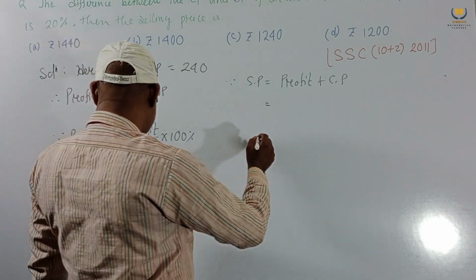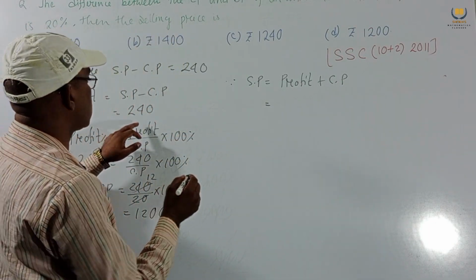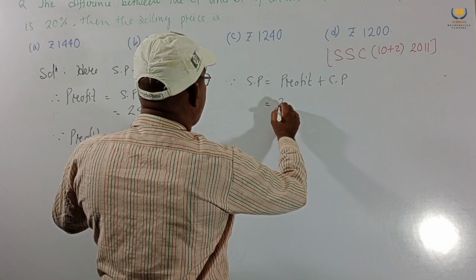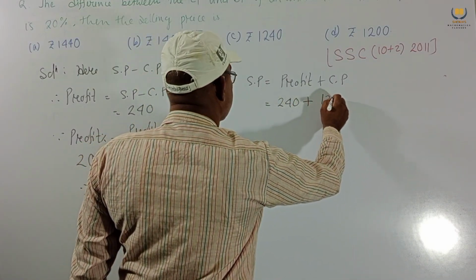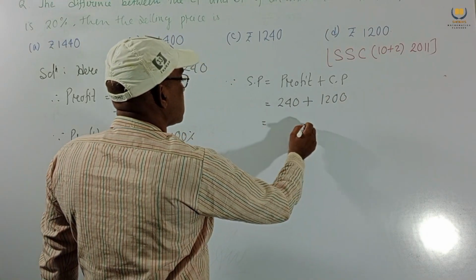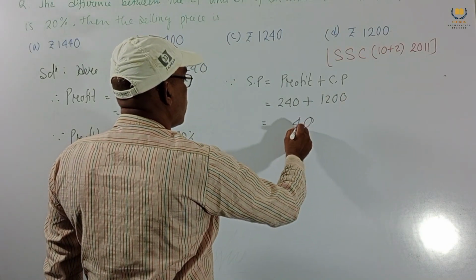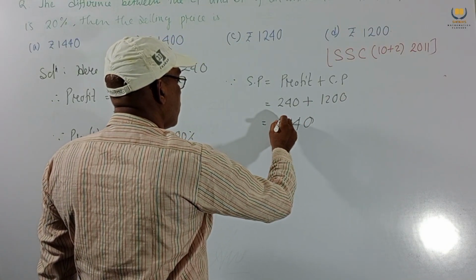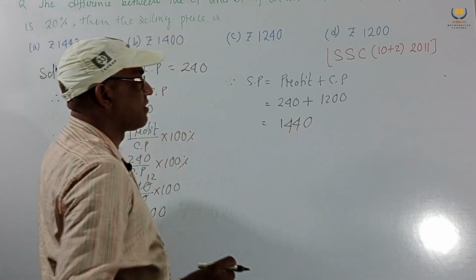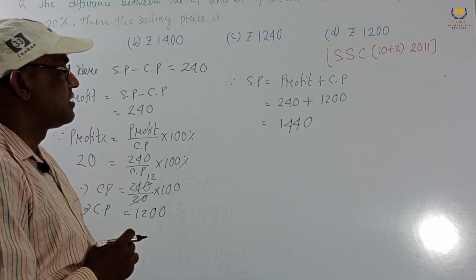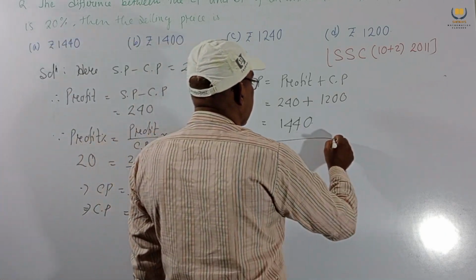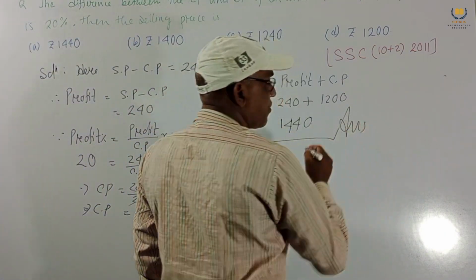So what is profit? This is 240. And CP is 1200. Adding, we get 1440. This is our answer. SP is 1440.